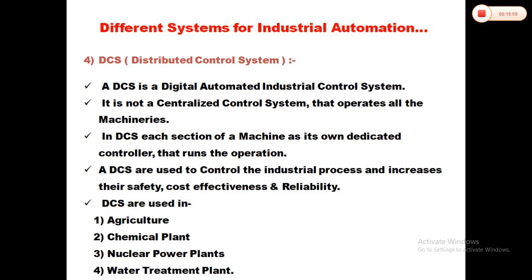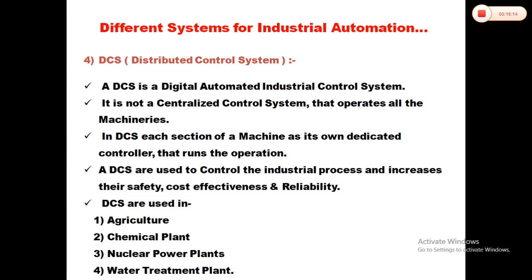Suppose in any automation system there are 10 production systems, then they require 10 controllers to control the operation of those machines. But previously in PLC or HMI, the whole system could control the 10 machines.